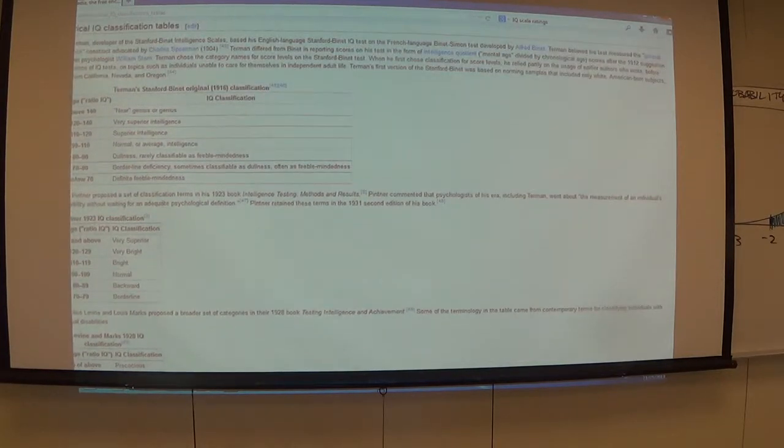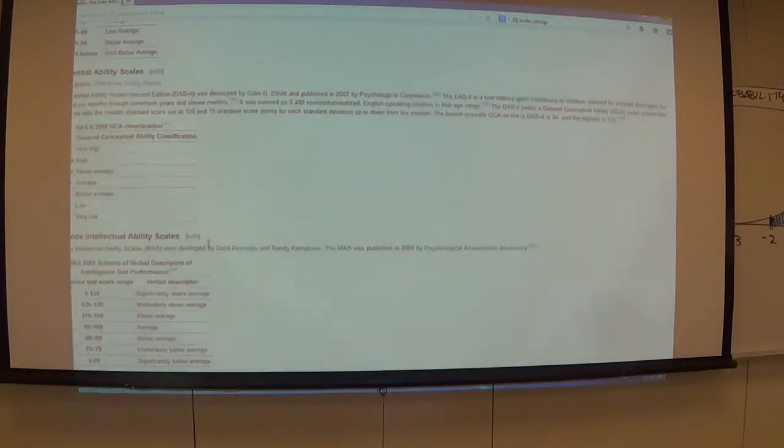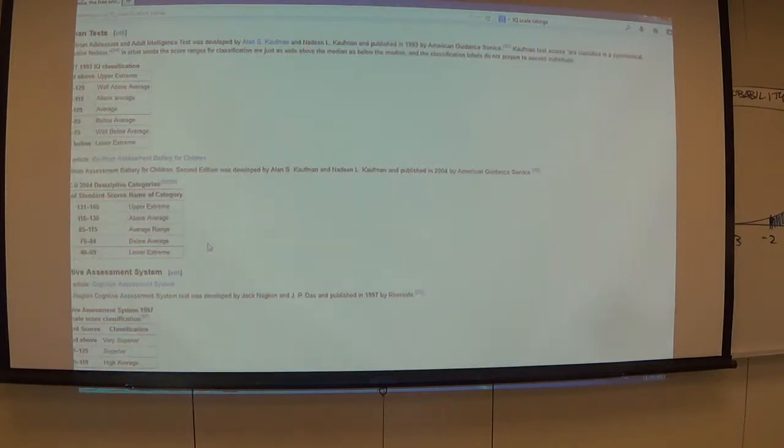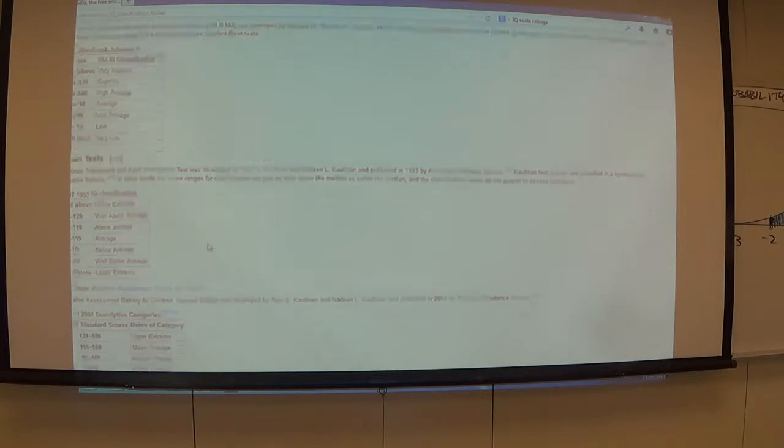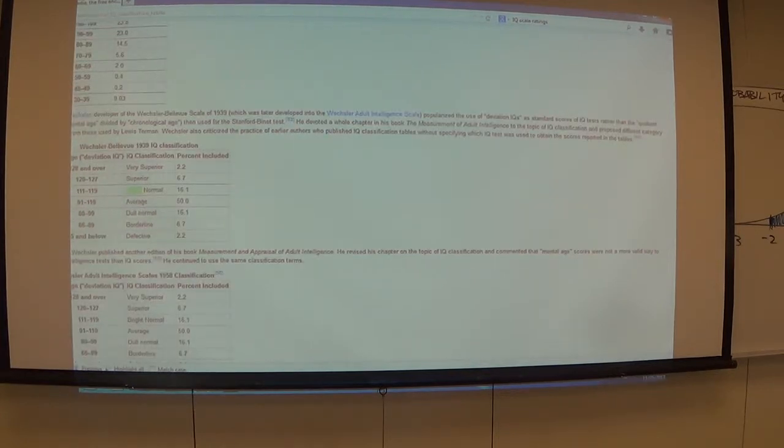If you look up here, this was the 1923 very superior, borderline, backward, very bright. That's gone away now, and now we use, I think they're up here, bright normal. Where are they? Hang on. Very bright, bright. Bright normal, there we go. This was adopted in 1939. I'm assuming because people started realizing that you shouldn't call people morons, because moron became part of the common language for stupid people.